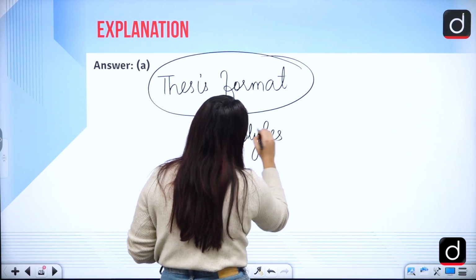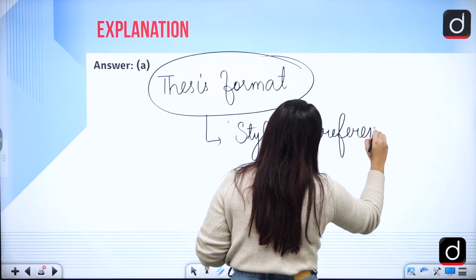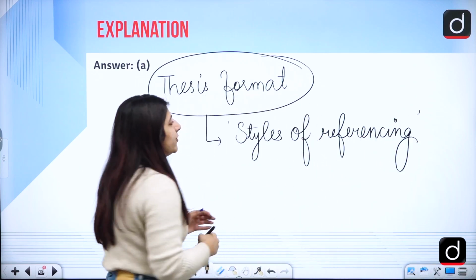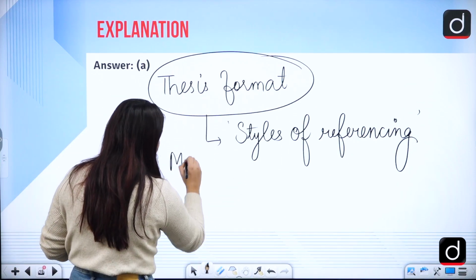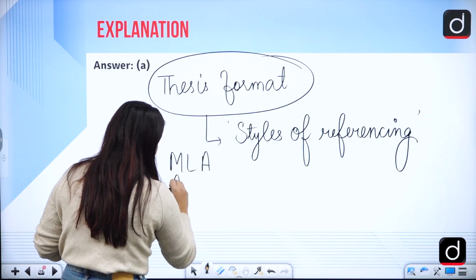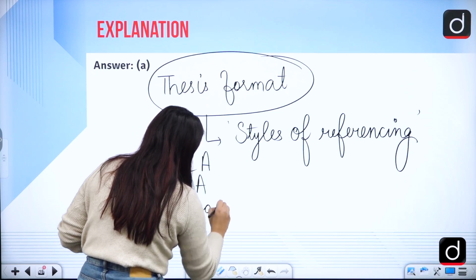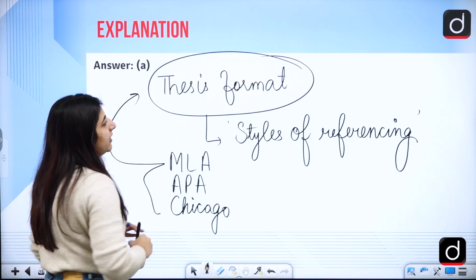styles of referencing. Correct? So if a person is using MLA, APA, or Chicago style, that is where thesis format comes in.